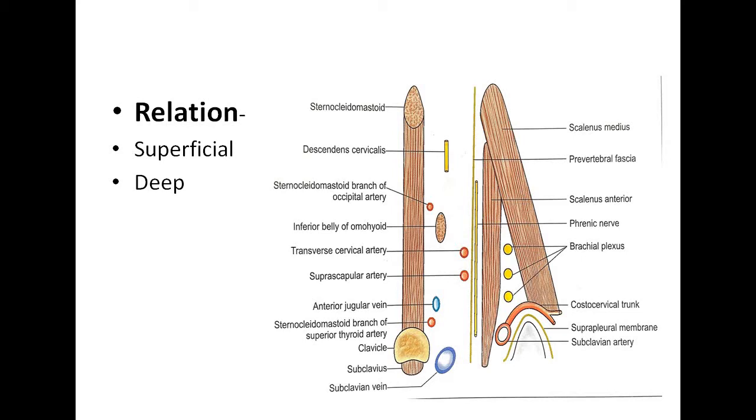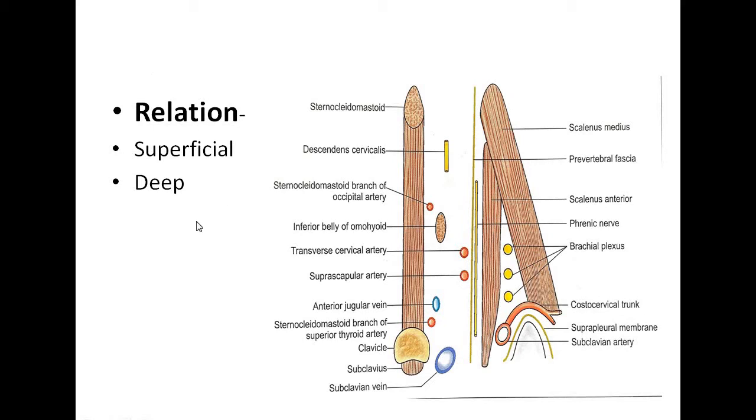We will see in short about its relations. Relations are the same as the relations present on the side of the neck in its superficial part. So in the superficial aspects, this muscle is covered by the skin, platysma, the cutaneous nerves present in the superficial fascia, the external jugular vein, superficial cervical groups of lymph nodes and the parotid gland.